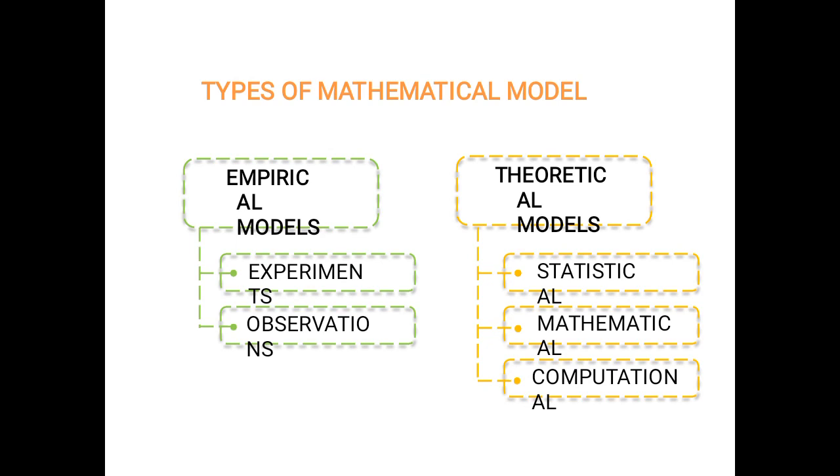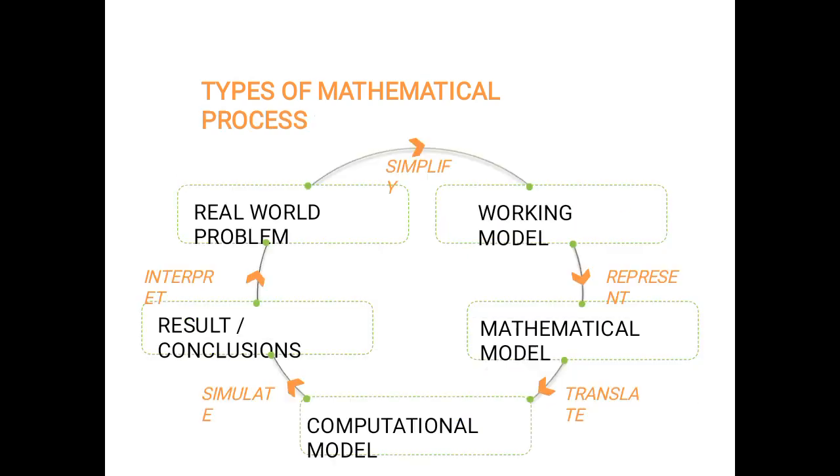So there is a typical mathematical model. They are divided into two types. One is the empirical model and the other one is the theoretical model. In the empirical model, there are only two things we have to do: one is experiments and the next one is observations. In the theoretical model, we have statistical analysis, mathematical analysis and computational analysis. Most probably the theoretical models are used as mathematical models.